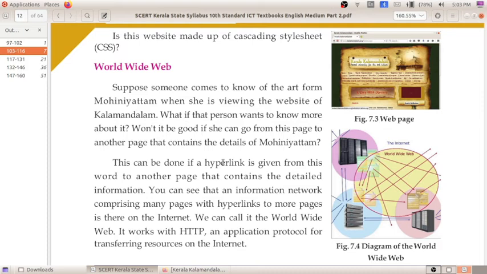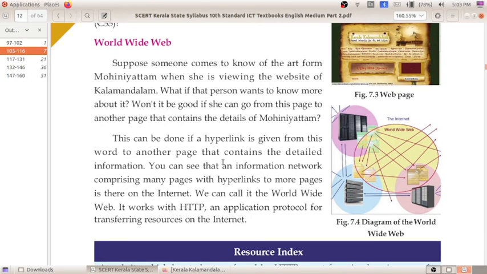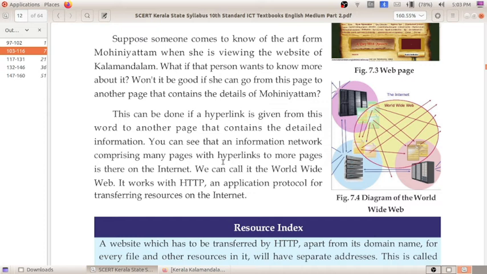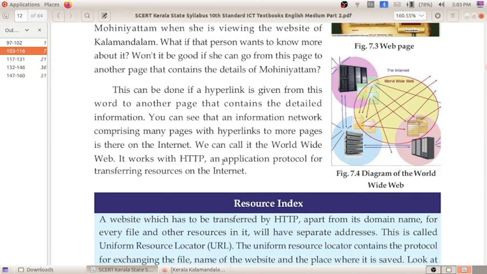So the router and the IP address are very important for getting information. For each page which we are requesting, there will be an IP address, and the IP address will be stored in the domain name server.